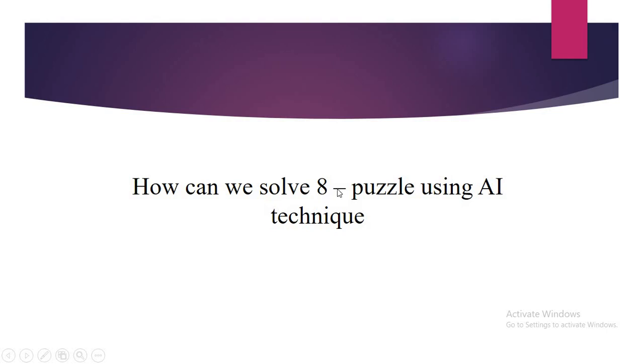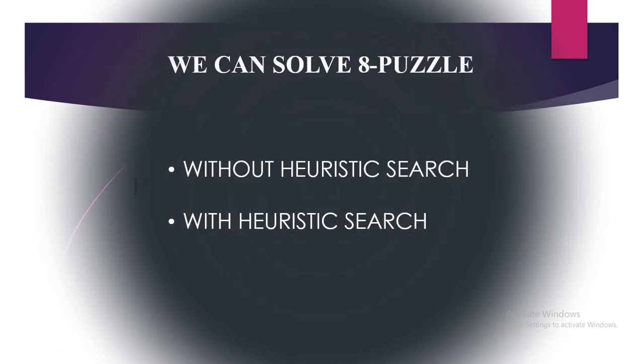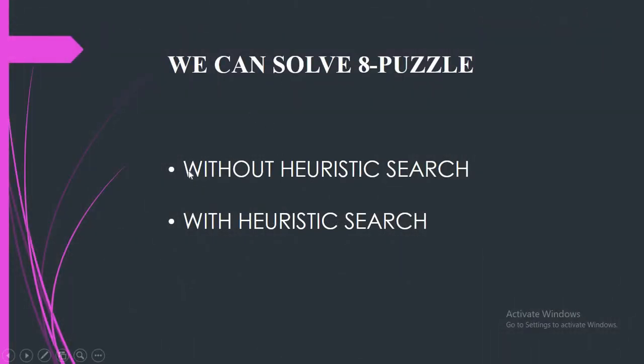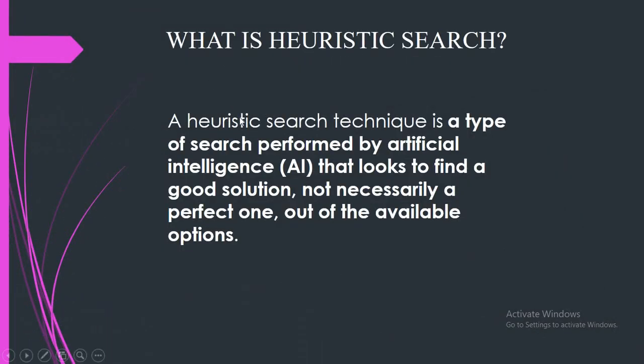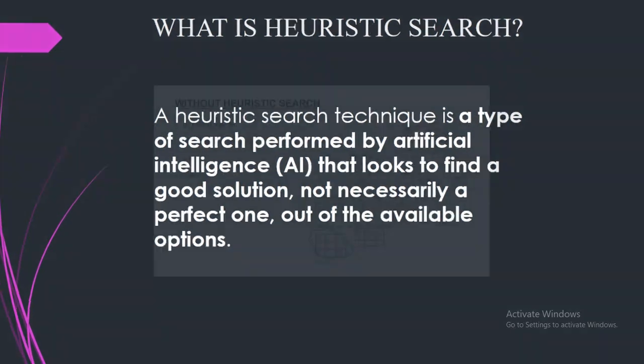Now, how can we solve the 8 puzzle using AI techniques? Which AI techniques are used in solving the 8 puzzle? Here we can solve it without heuristic search and with heuristic search. The question arises, what is heuristic search? Heuristic search technique is a type of search performed by artificial intelligence that looks to find a good solution, not necessarily a perfect one. For timing, you just see the definition. I will explain heuristic search deeply in upcoming slides.